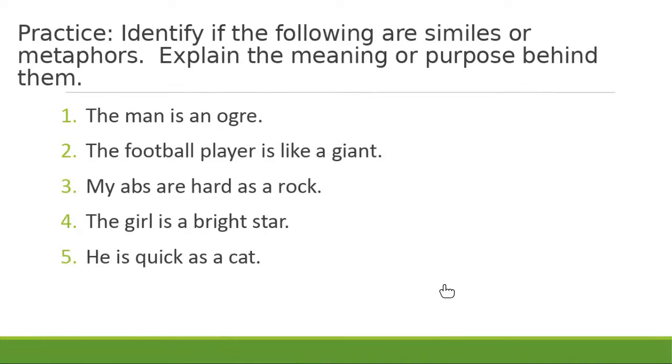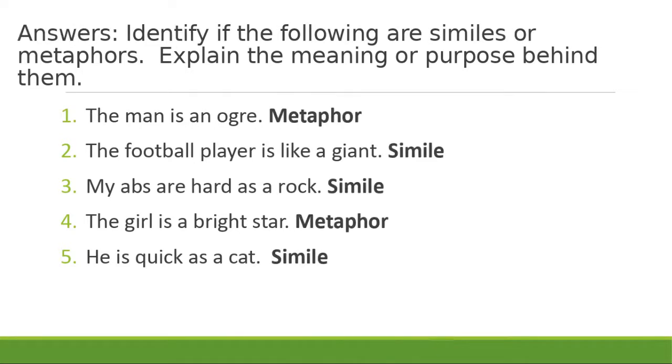So go through our examples 1 through 5. Figure out what two unlike things are being described, and then identify whether or not you're using a simile or a metaphor to create that piece of figurative language. Pause the video, go through them, and we'll review the answers next. All right, the man is an ogre. We have no like, we have no as, but we are describing two unlike things, a man and an ogre, and so we have a metaphor.